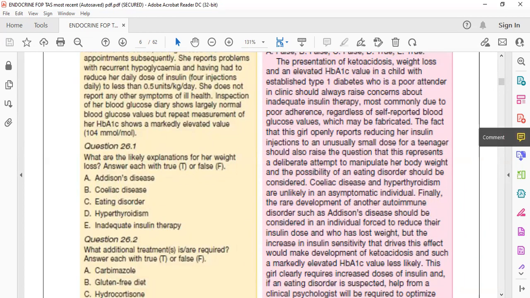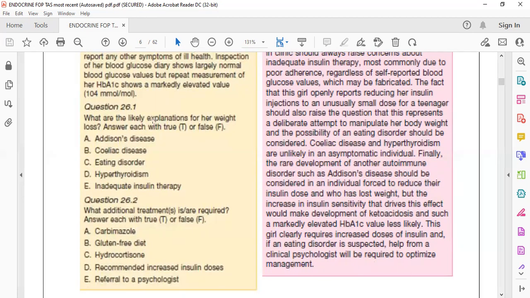If there is weight loss, at that time we have to think something abnormal here, okay? Because a hyperglycemic condition can lead to weight loss, but hypoglycemia does not lead to weight loss. So what could it be? Is it Addison's? Is it celiac? Is it an eating disorder? Is it hyperthyroidism or inadequate insulin therapy? What could it be?